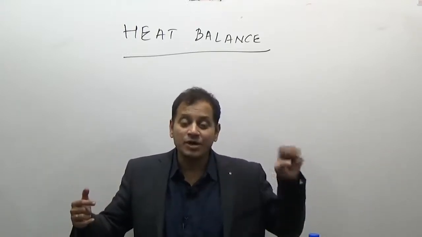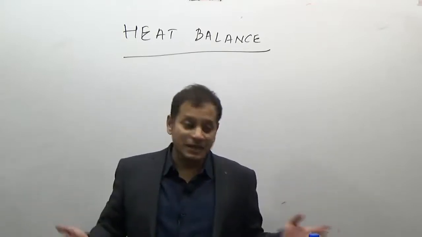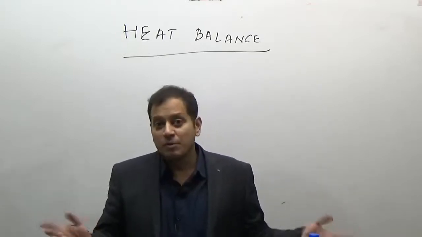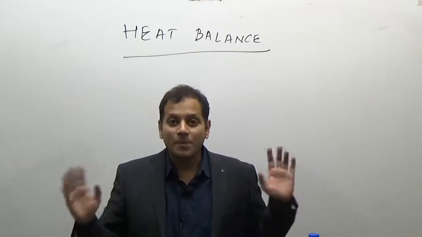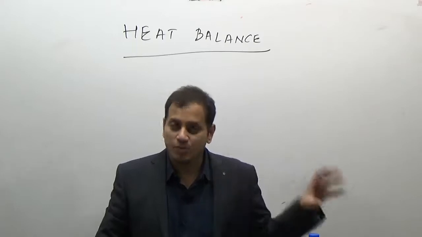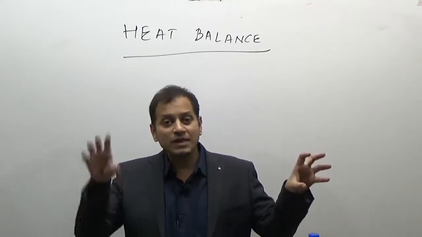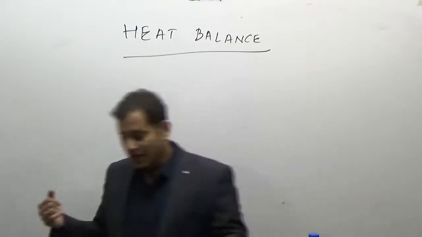If the earth keeps on accumulating heat, the earth will be very hot and no life will be possible. Similarly, if the earth keeps on losing heat, no life will be possible, because the earth will keep getting colder, and the optimum temperature required for the sustenance of life on the earth won't be possible. Therefore, the amount which the earth receives, an equal amount is given out, and this is what we call heat balance.